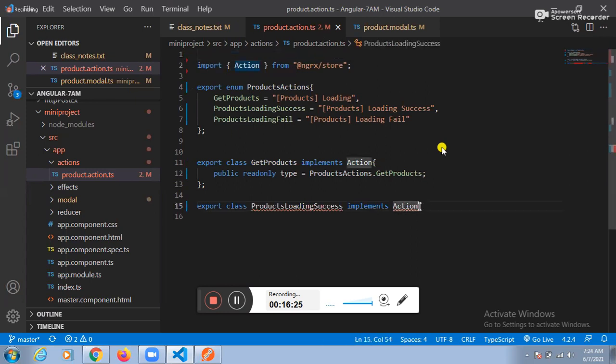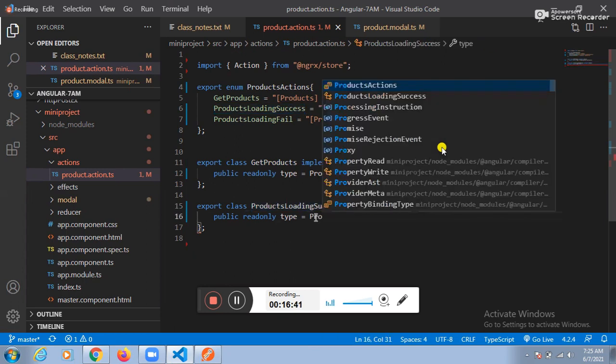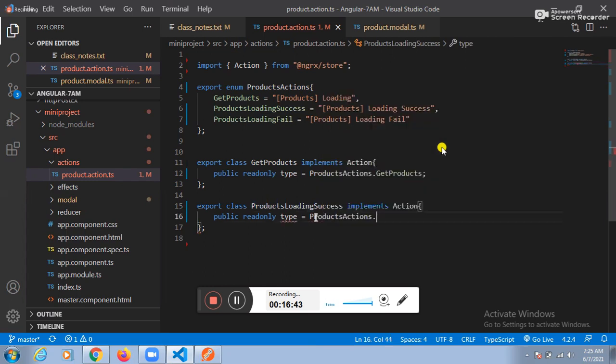Implements action. Satyajit, tell me here. Public read only type equal to. Why this class? To implement idea 2 or not? Yes, sir. So how to implement it here? See this one here. Products actions dot products loading success.